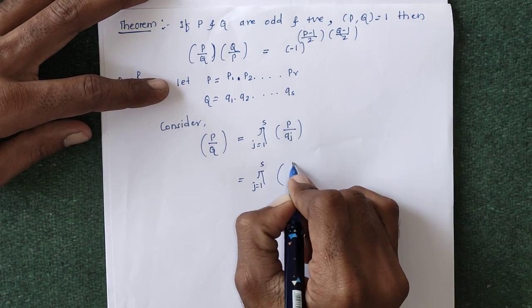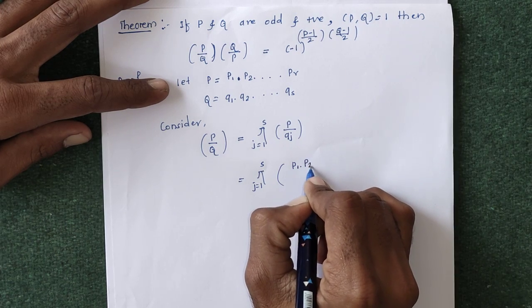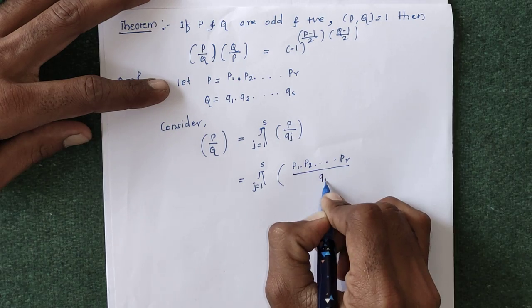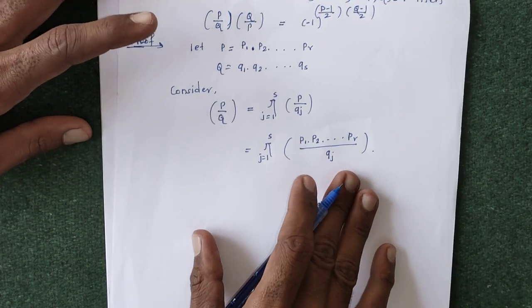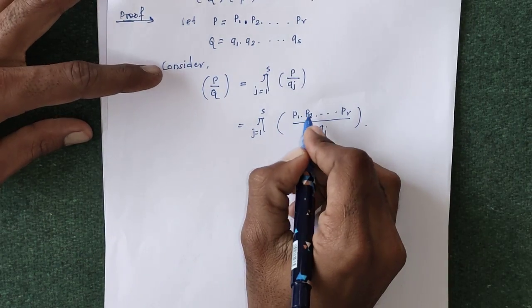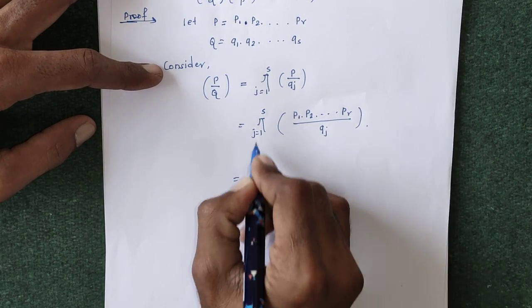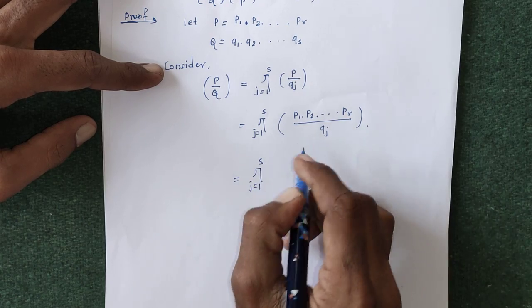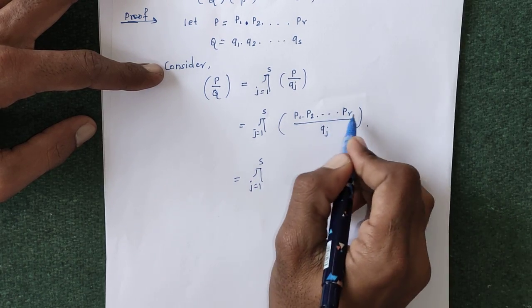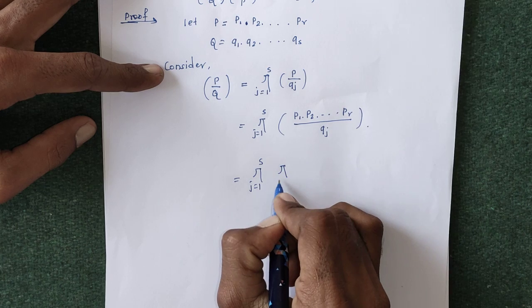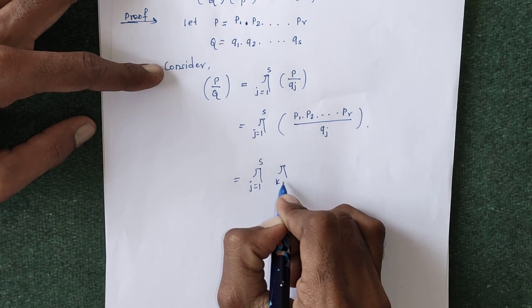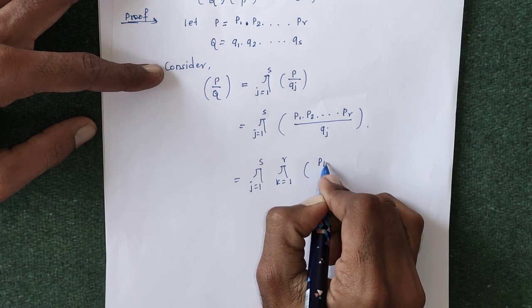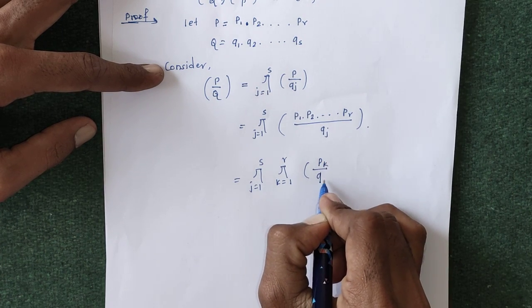This P can be written in the form of the multiple P1, P2 up to Pr, and this Qj as it is. Now we can generalize this as the product of j running from 1 to s as it is, and again we can generalize this product as the product of k running from 1 to r of the Legendre symbol of Pk with Qj.